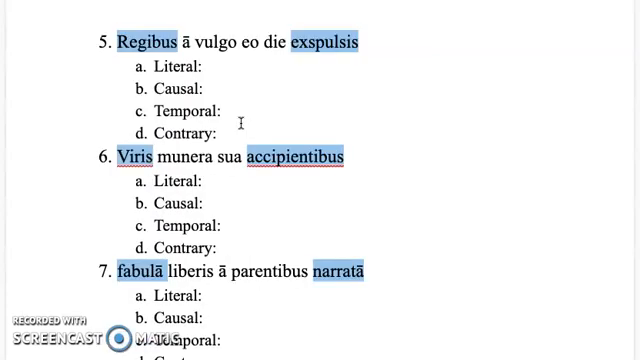Number 5, regibus a vulgo eo die expulsis. Again, we've got a passive participle and a phrase using the preposition a or ab. The tricky part here is this phrase eo die.